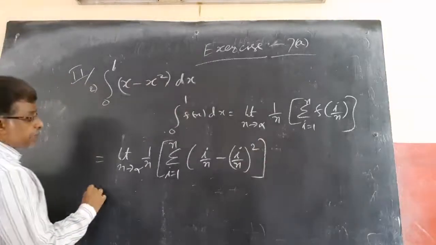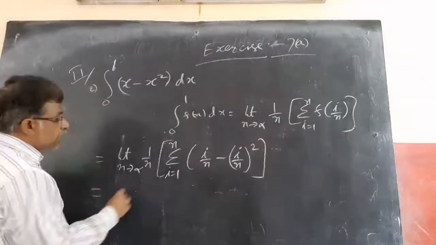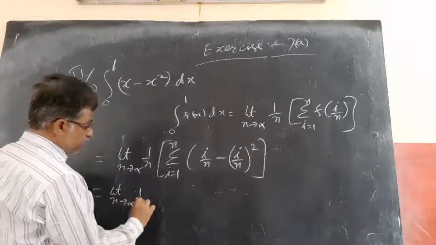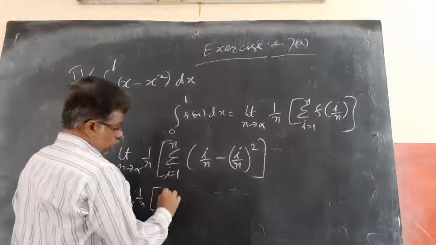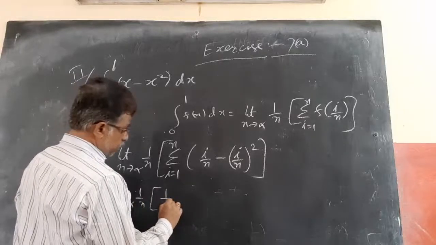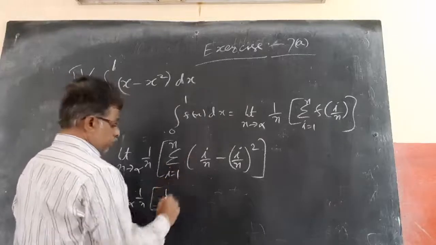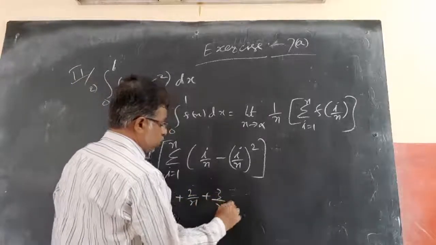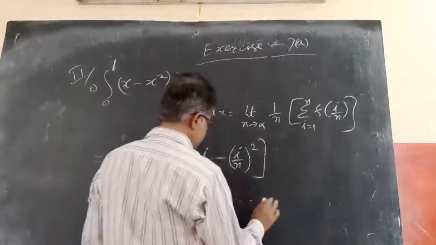Now if I expand this sigma, limit n tends to infinity, it becomes 1 by n into 1 by n, 2 by n, 3 by n and so on till n by n.